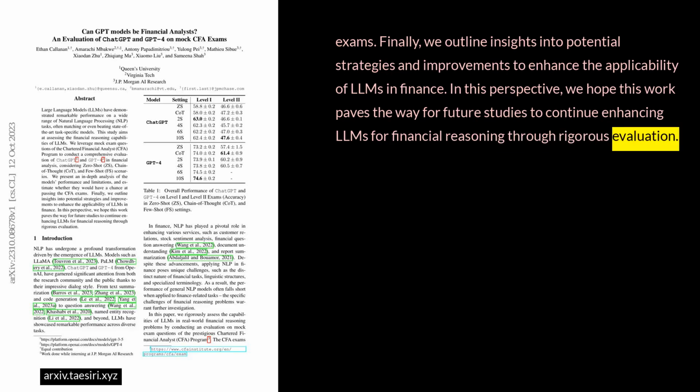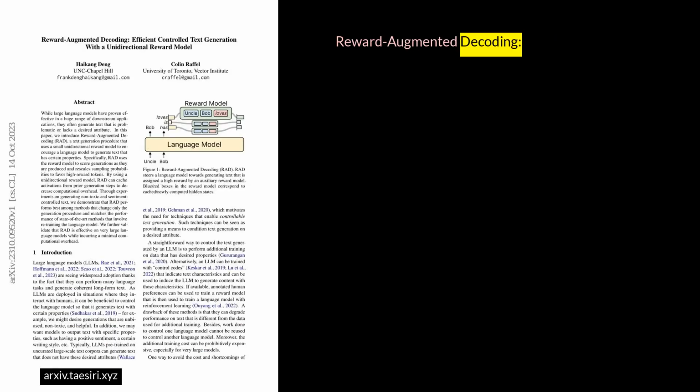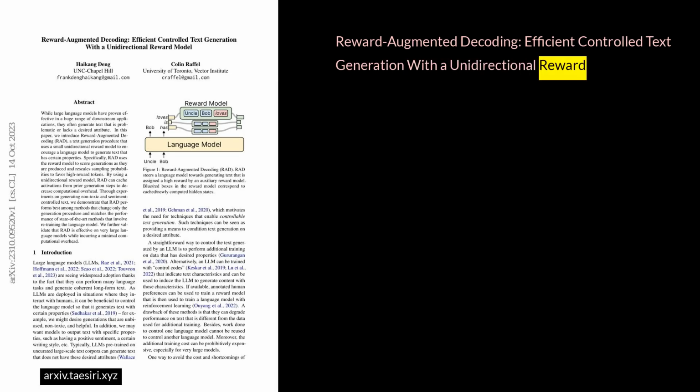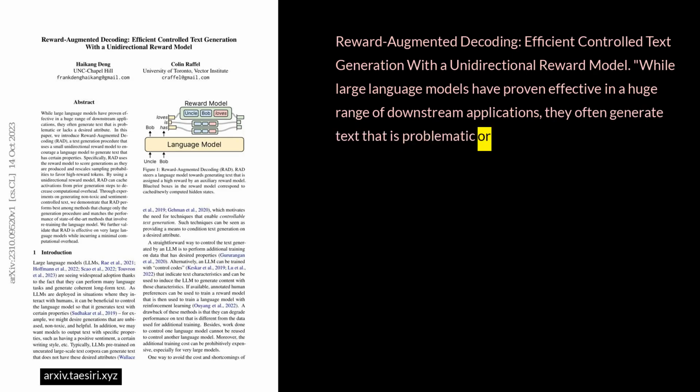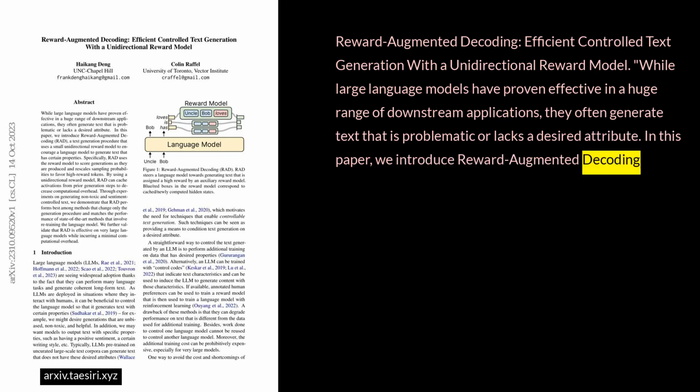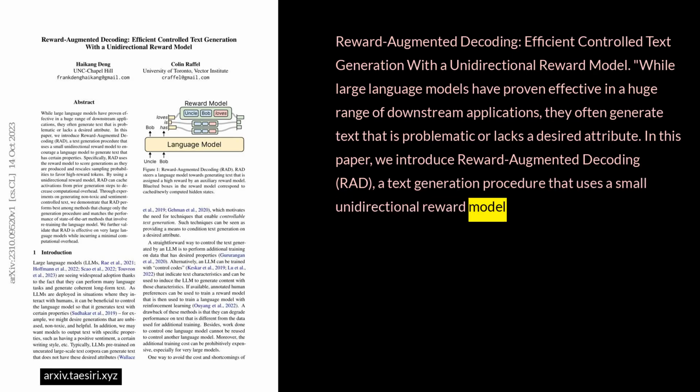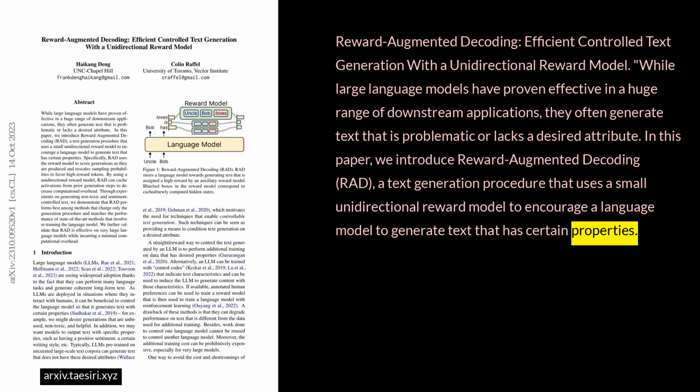Reward-Augmented Decoding, efficient controlled text generation with a unidirectional reward model. While large language models have proven effective in a huge range of downstream applications, they often generate text that is problematic or lacks a desired attribute. In this paper, we introduce Reward-Augmented Decoding, RAD, a text generation procedure that uses a small unidirectional reward model to encourage a language model to generate text that has certain properties.